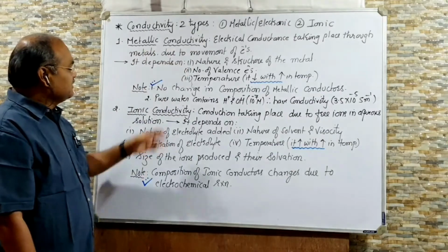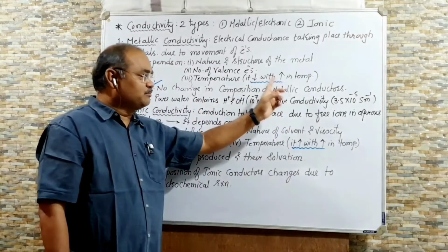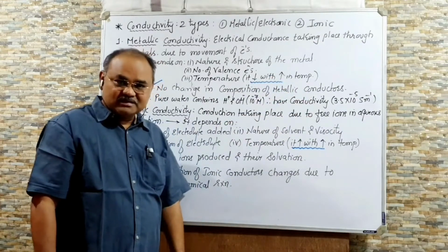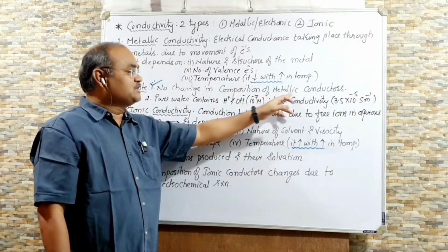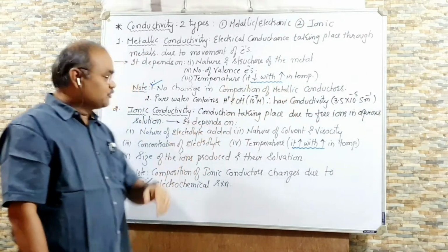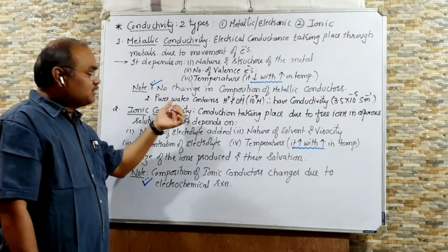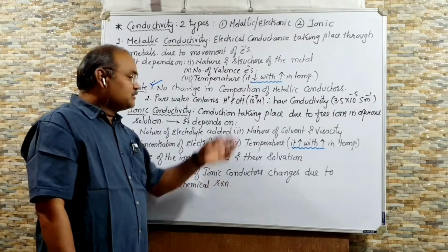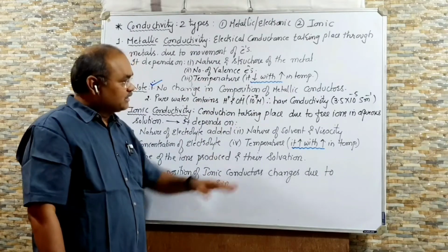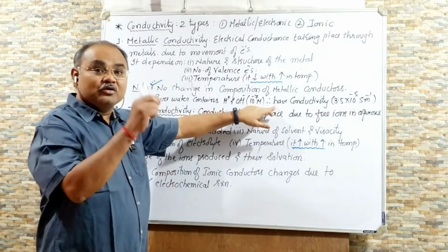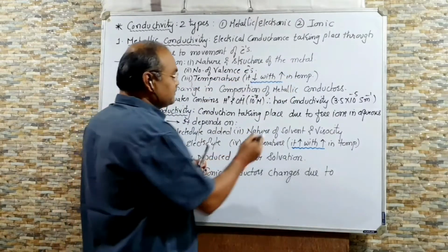There are two notes. During metallic conductivity, there is no change in the composition of metallic conductors. If you take a copper wire and conduction takes place through it, there is no change in the composition of copper. Second, we all know, as we studied in 11th, that pure water is a weak electrolyte. The concentration of H plus and OH minus ions in pure water is 10 raised to minus 7 molar, and therefore water has very low conductivity.